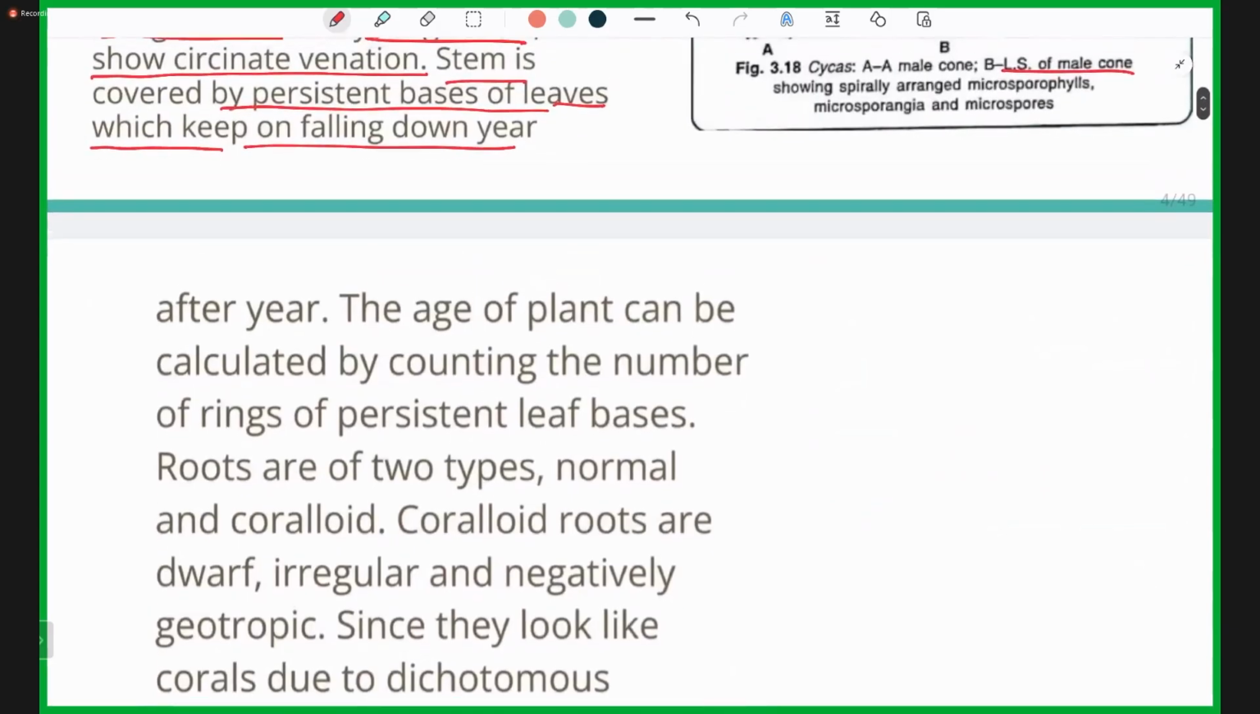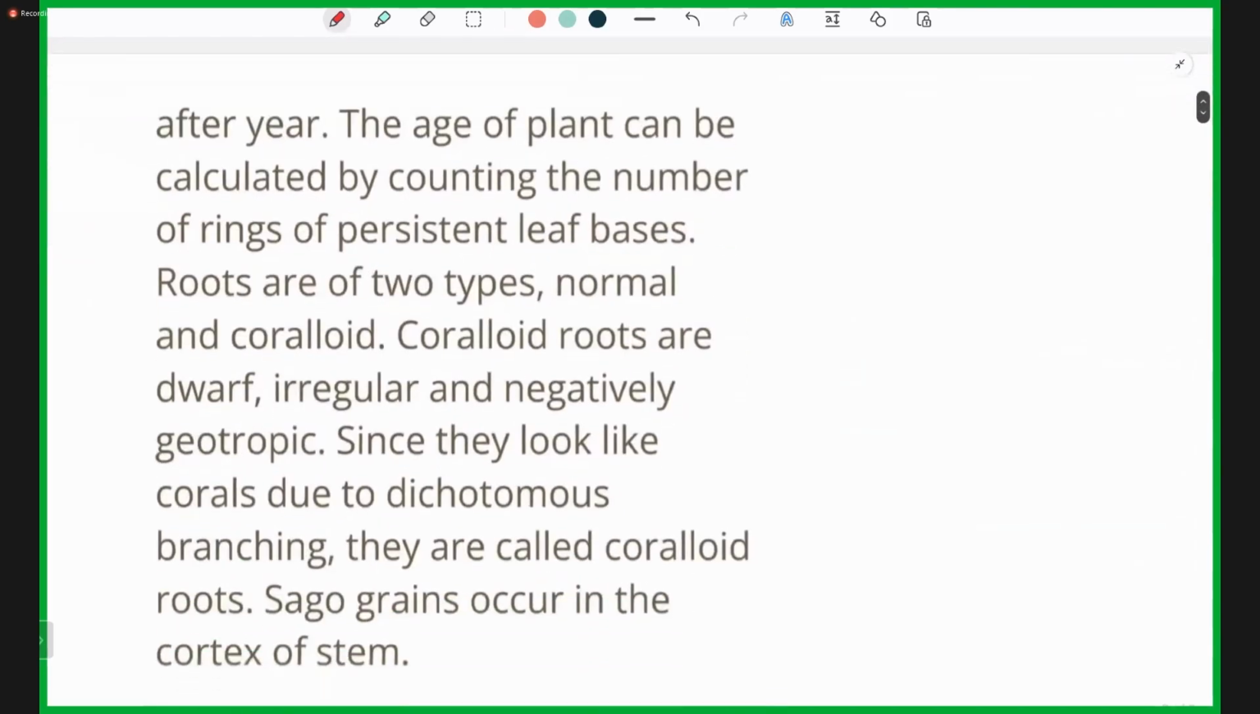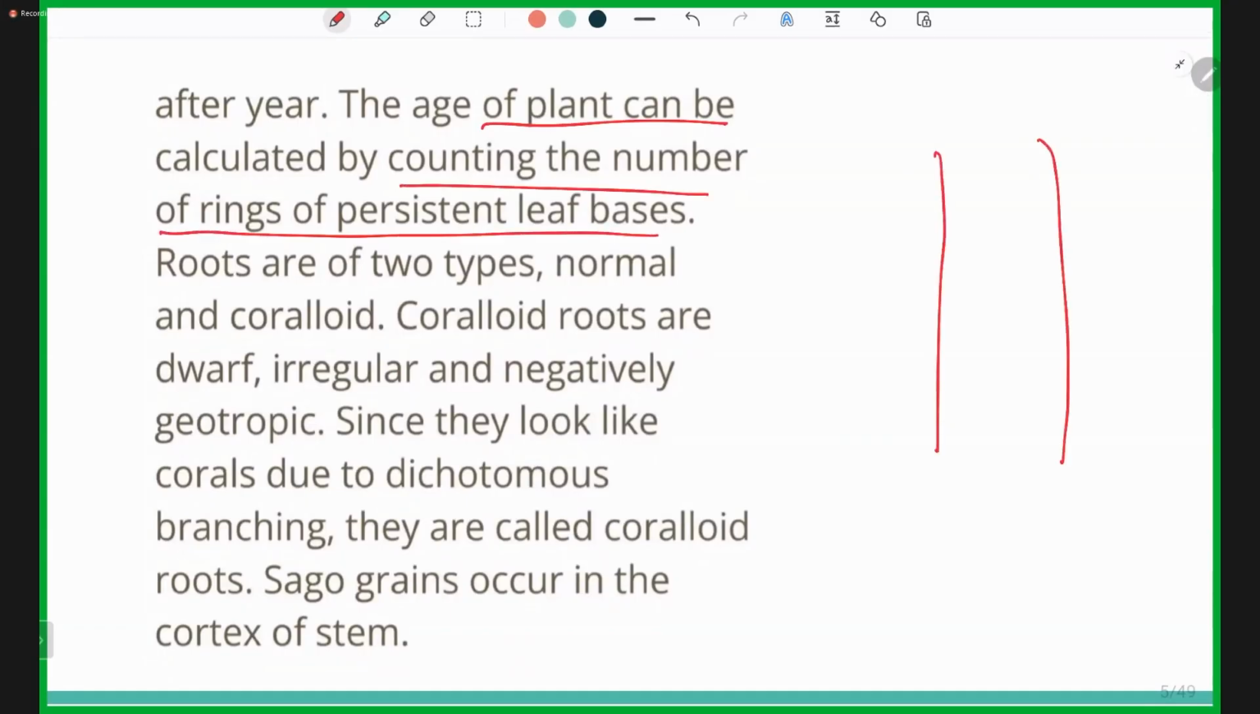Now the stem is covered by the persistent bases of leaves which keep on falling down year after year. The age of the plant can be calculated by counting the number of rings of persistent leaf bases. There is a ring structure formed due to persistent leaf bases.